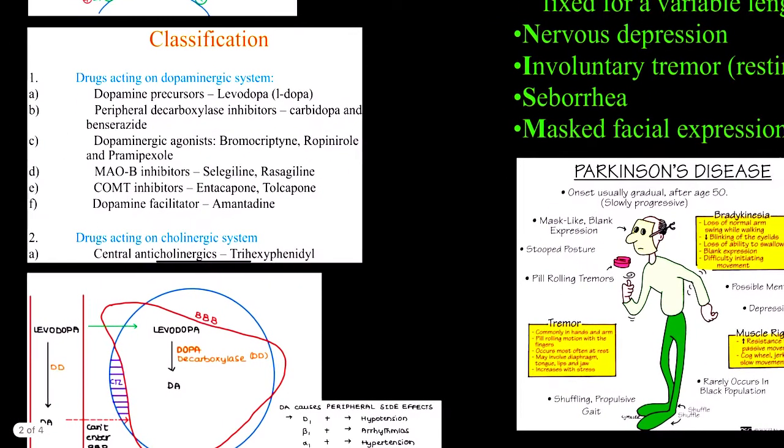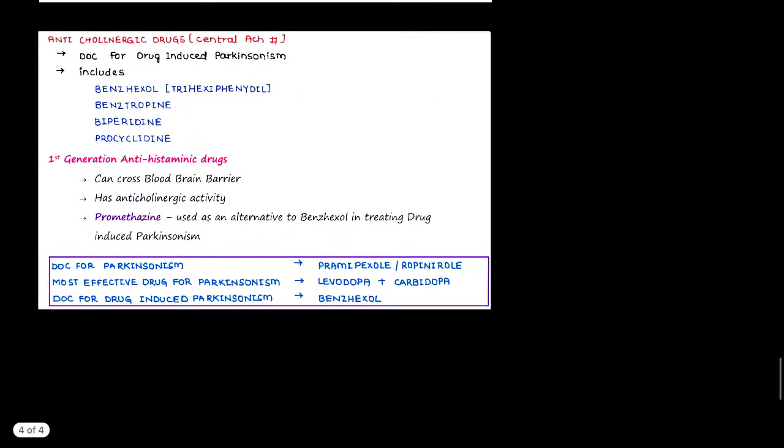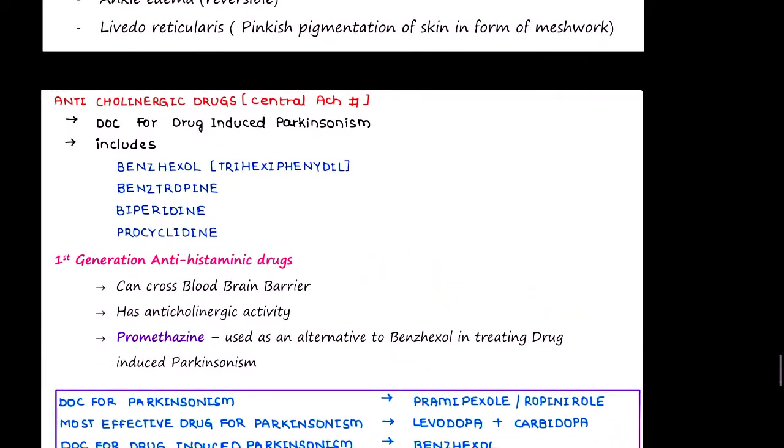Now let's talk about drugs acting on the cholinergic system, that means anticholinergics. These are the drug of choice for drug-induced Parkinsonism. They include benzhexol, trihexyphenidyl, benztropine, biperiden and procyclidine. Similarly, first-generation antihistaminic drugs can also be used because they cross the blood-brain barrier and have anticholinergic activity, such as promethazine, used as an alternative to benzhexol in treating drug-induced Parkinsonism.